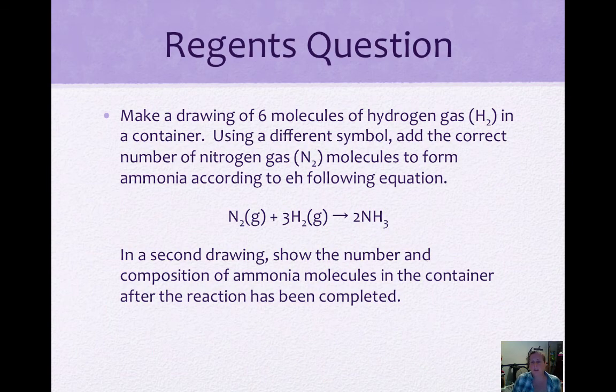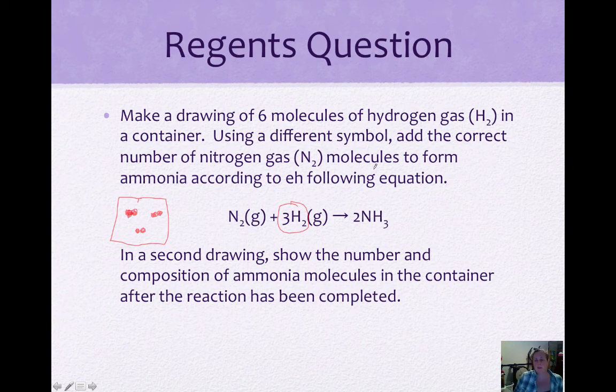Make a drawing of 6 molecules of hydrogen gas in a container and use a different symbol to add the correct number of nitrogen gas molecules to form ammonia according to the following equation. Okay, so 6 molecules of hydrogen gas. So start over here. Remember, hydrogen gas, it says that we have 3 hydrogen gas molecules, and we have a diatomic element here, right? So we have 3 H2s.